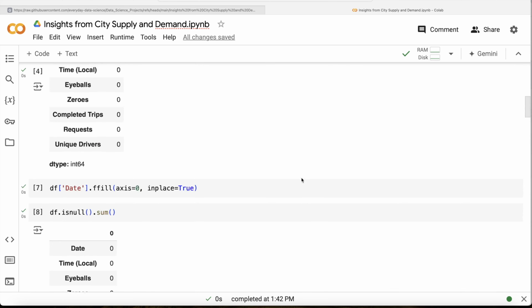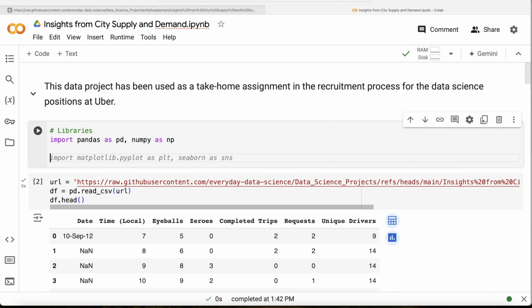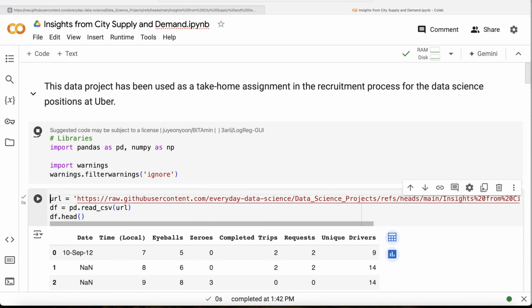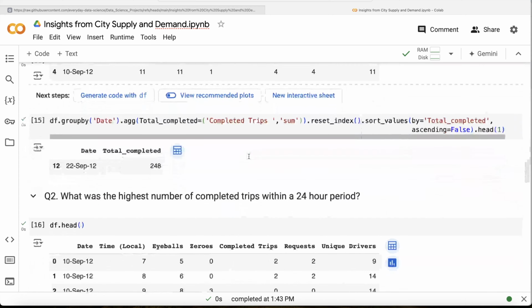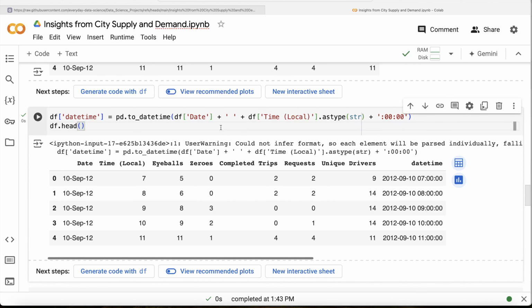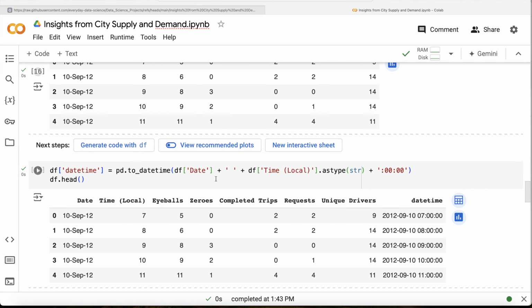So let us go back up in the libraries part and import the warnings library, and then basically ignore these warnings. Let's run this, and then let us go back to wherever we were. So here, this is what we have, and let me run this again. So now you are not being shown that particular warning. Okay, so this looks particularly clean.